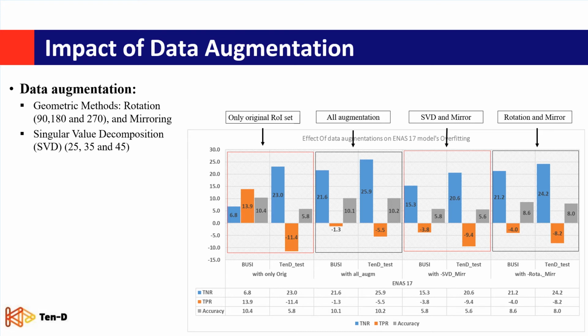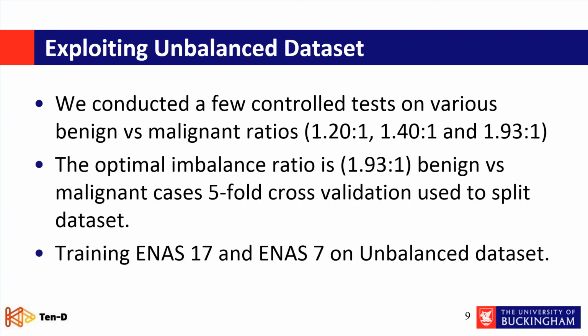Then we found that we still have the same amount of drop in true negative rate and accuracy. This shows that we still have the problem of overfitting in ENAS-17. So even when applying different approaches for reducing the generalization error of our ENAS models, we still have this reduction in true negative rate. That's why we thought about increasing the number of benign cases, because we thought that some of the features of benign cases might be lost during the training strategy.